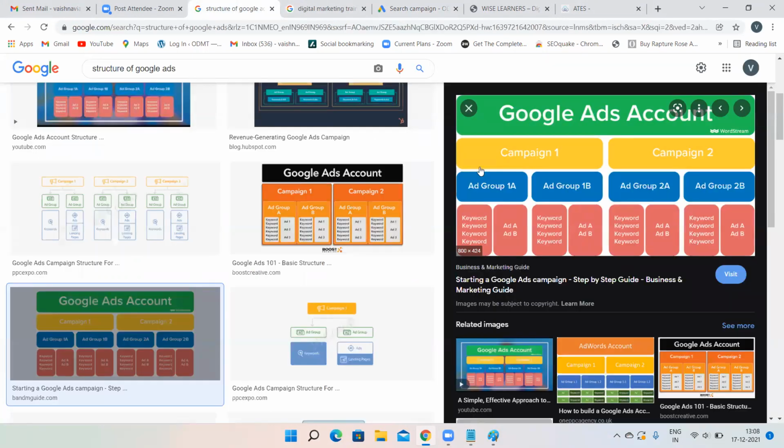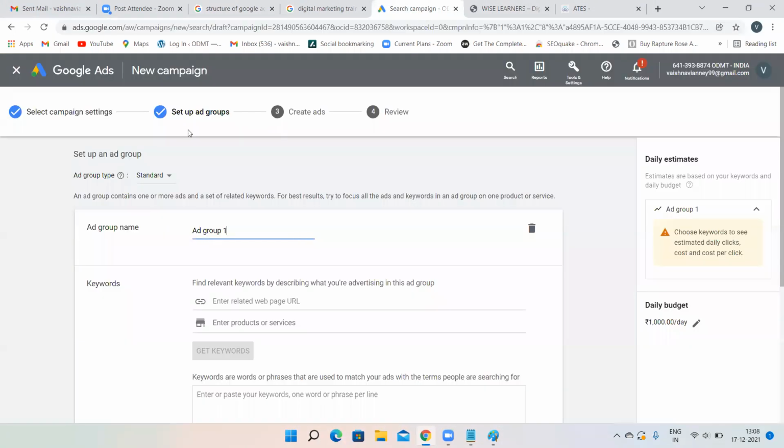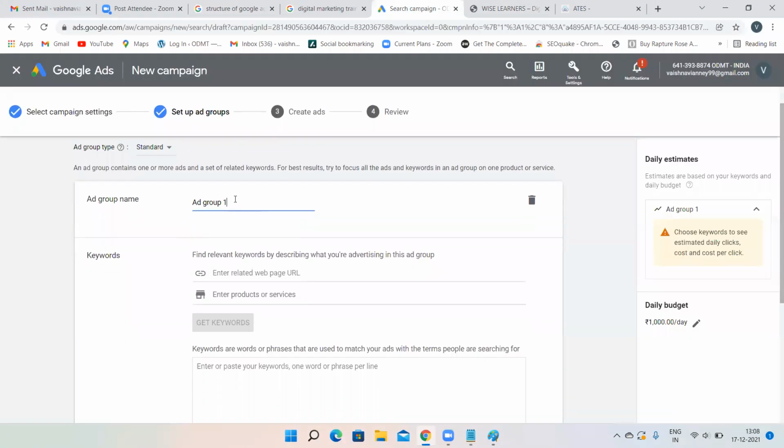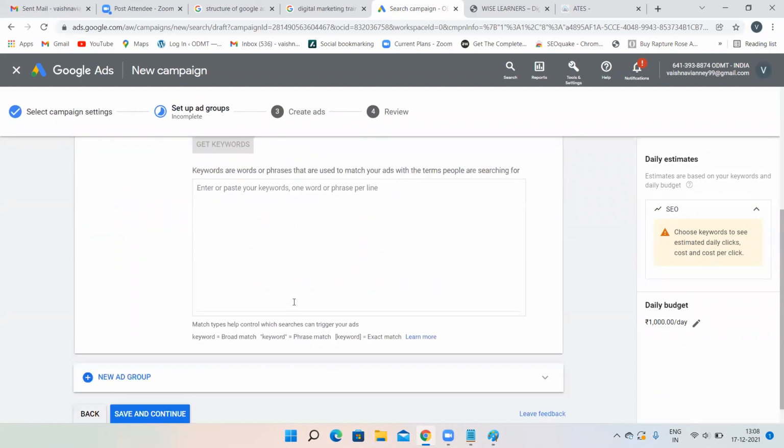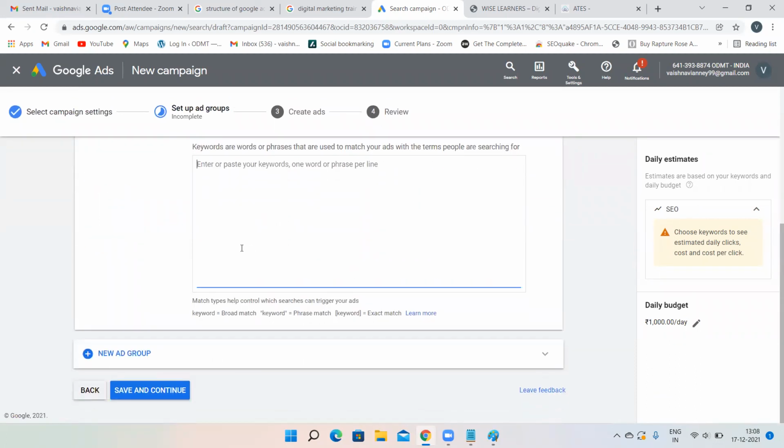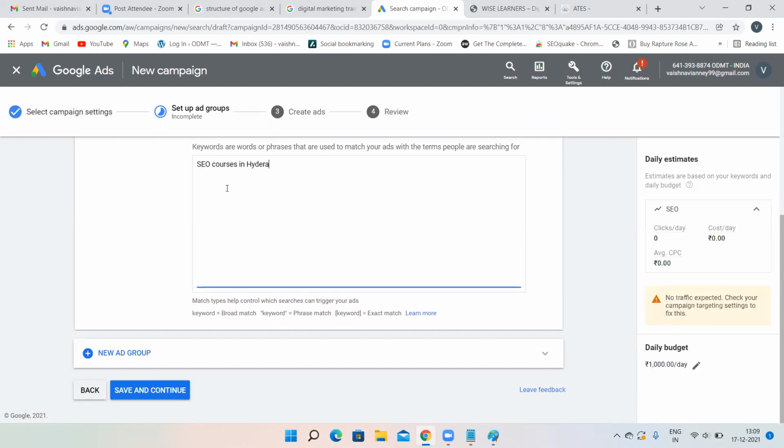After campaign level, you have to create the ad group, that is our services. My campaign level is Chennai. I have given the Chennai name. Here you have to create the service. Here again, I'm providing SEO service. Again, you have to enter some keywords over here. Only two keywords I'm entering as of now. SEO courses in Hyderabad. Sorry, Chennai, you have to mention Chennai, not Hyderabad. At the campaign level I have just mentioned Chennai.